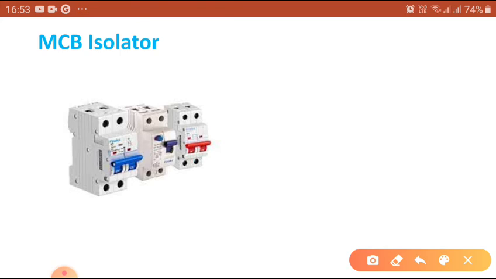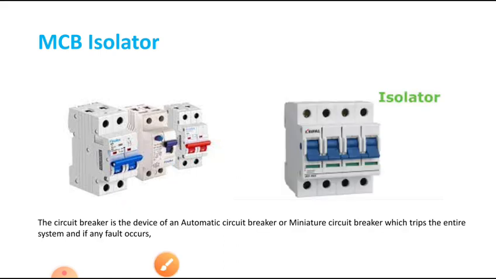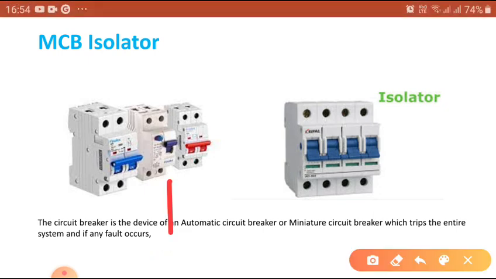Here you can see this is a single pole, this is a double pole, this is also a double pole, and another one is a four pole. So single pole, double pole and four pole isolators are generally used. At the same time, an MCB isolator can be operated even when current is flowing, but it is for very low voltage purposes, used in domestic settings and offices.